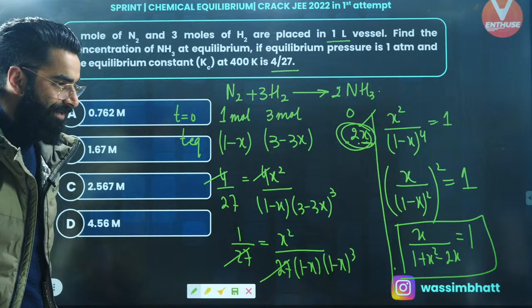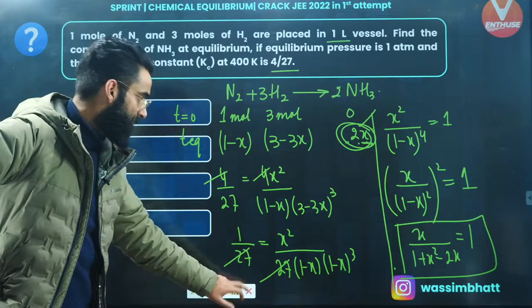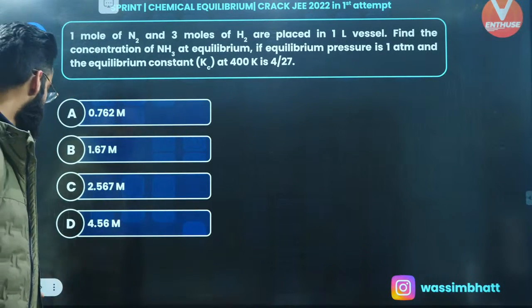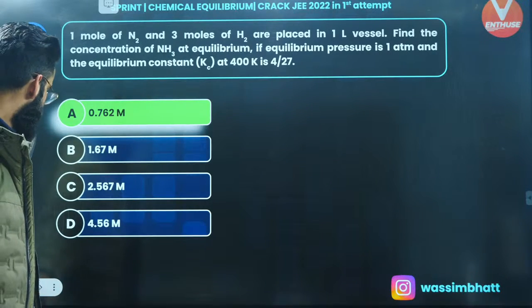Welcome, Vijay. Perfect, guys. Is it clear to everyone? I'm sure you got to know exactly how to approach, how to solve this sort of equation, right? So the final answer will be coming out to be 0.762.